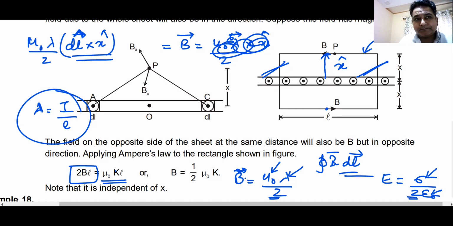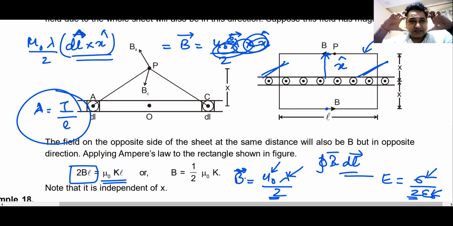Clear? Anyone has any doubt on this? No, sir. Okay, I think this is enough. I can make a lot of questions here, but if I make too many questions, I don't have that much time. This was a thin sheet.